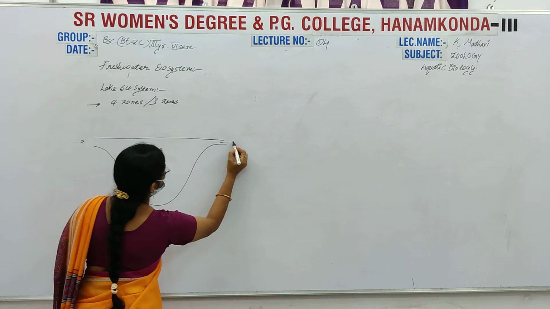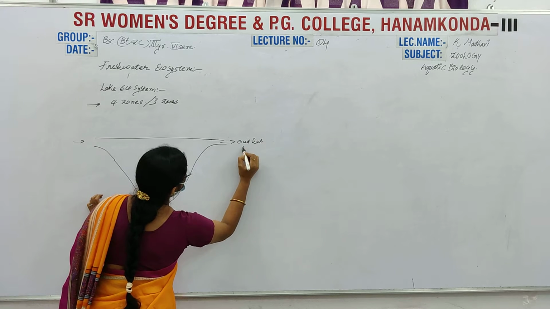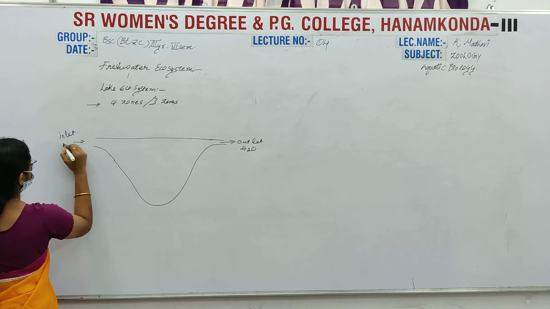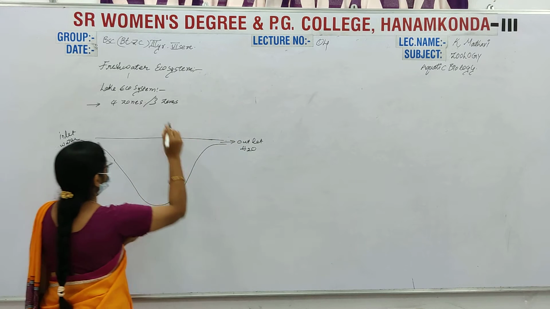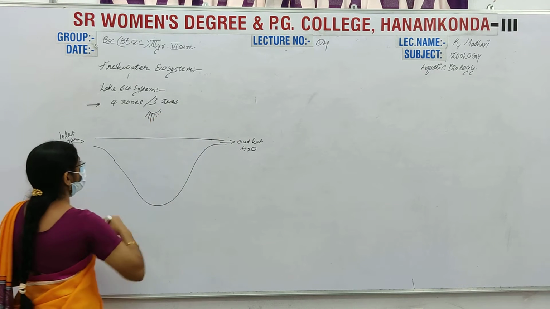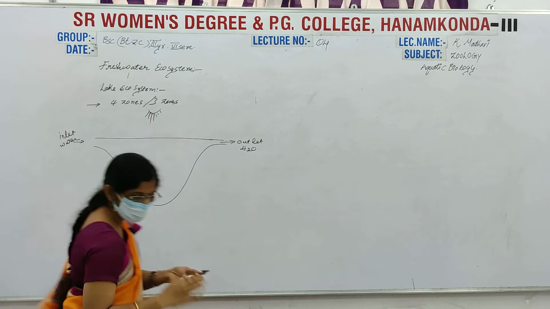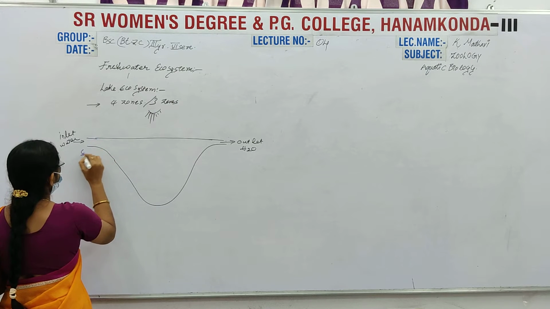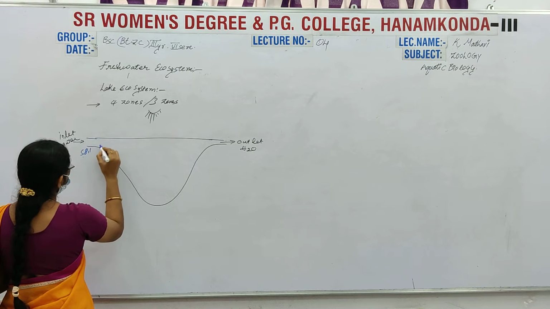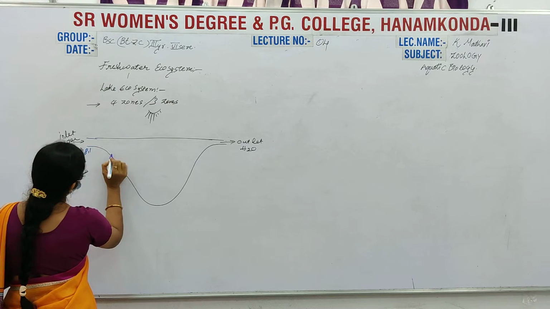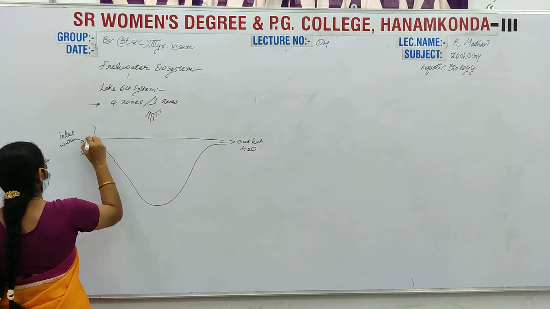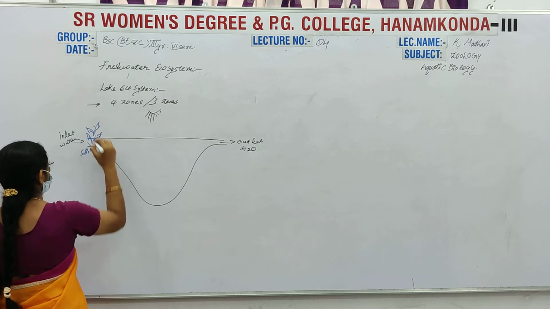Inlet, outlet. Inlet water and outlet water. Here the sun. Here the regions which are nearer to the land or soil have a short slope, right ma'am? Short slope and various flora.